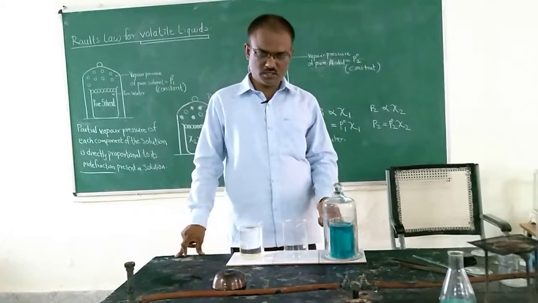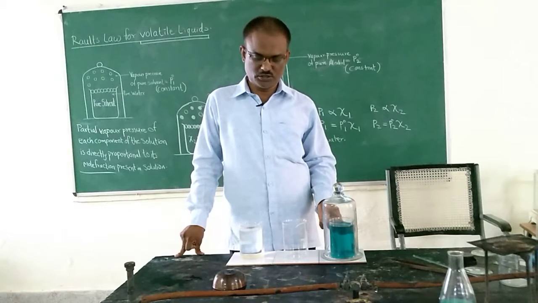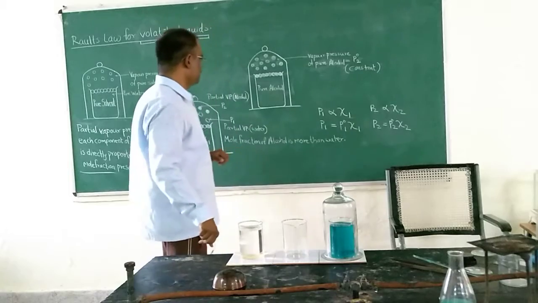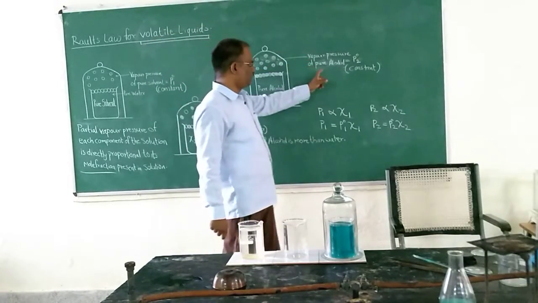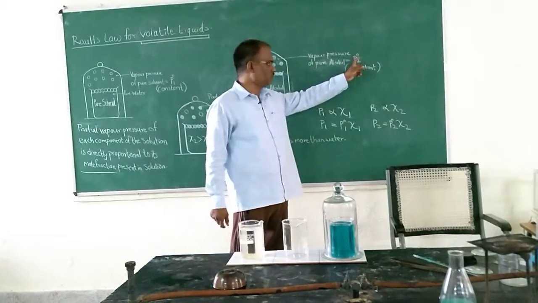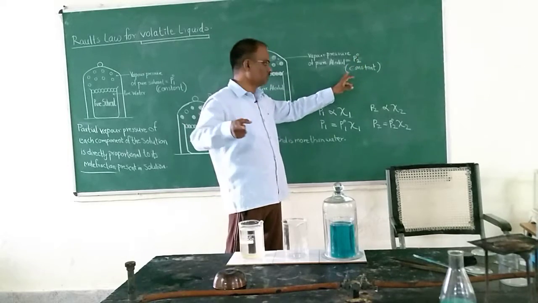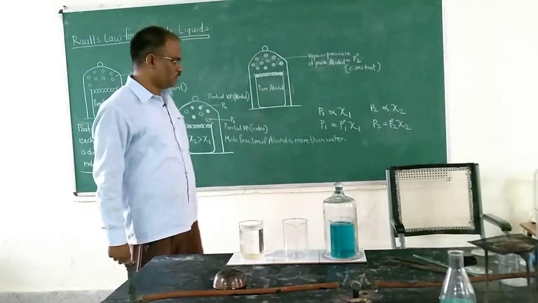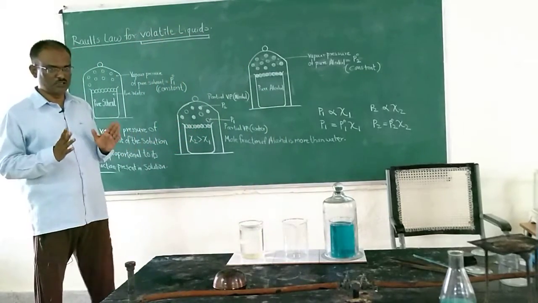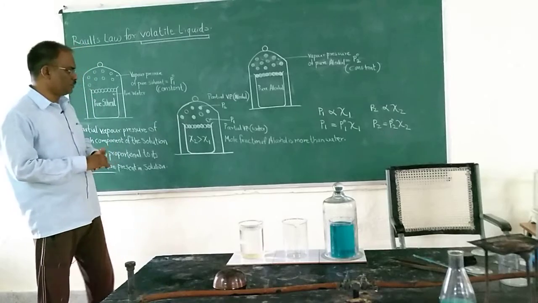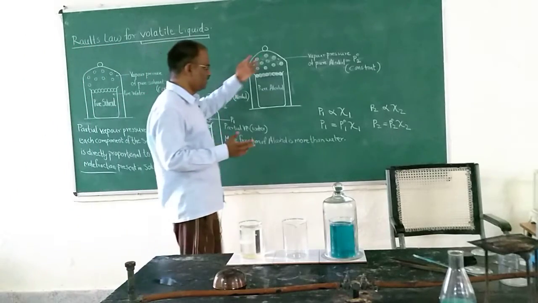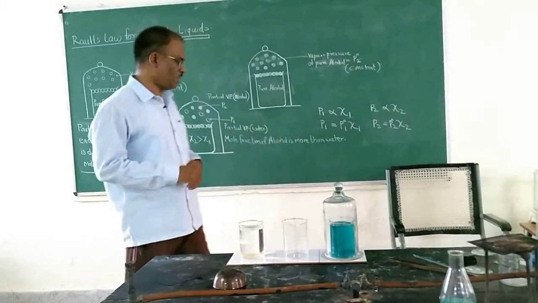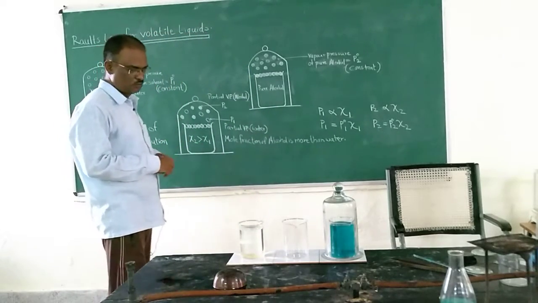So here this alcohol is 100% pure, and this water is also 100% pure. Because of this, it will produce the vapor pressure P02. This P02 is also a constant value because of the 100% purity of the alcohol. So whenever any 100% pure liquid produces vapor pressure, that is considered a constant value.